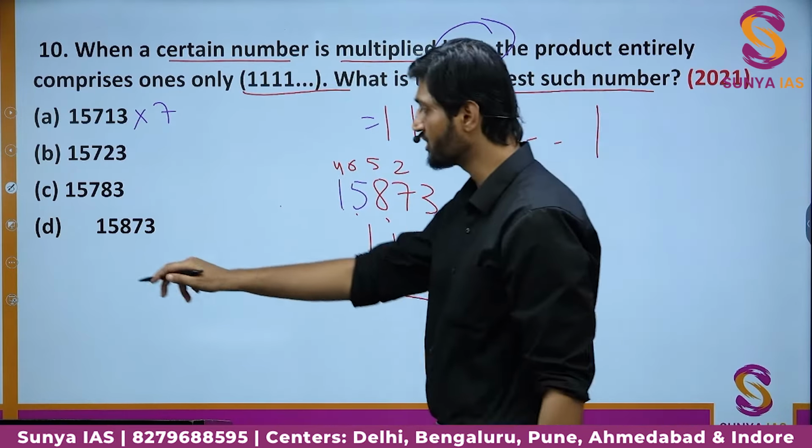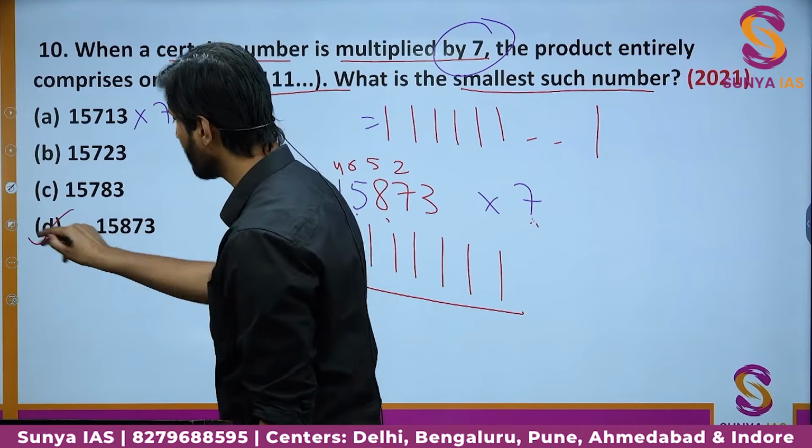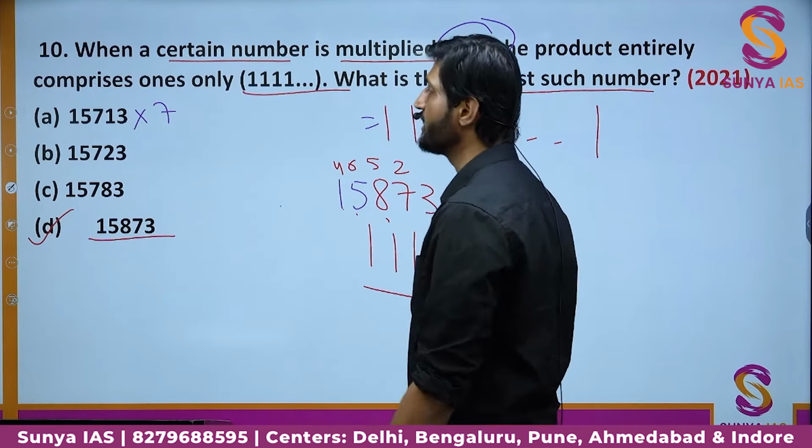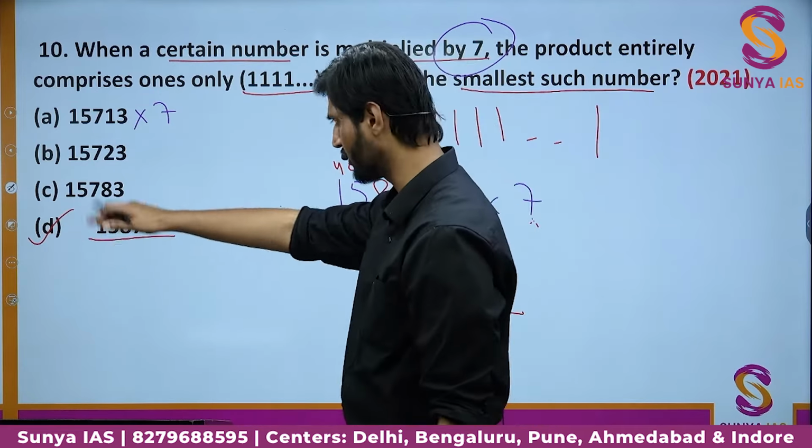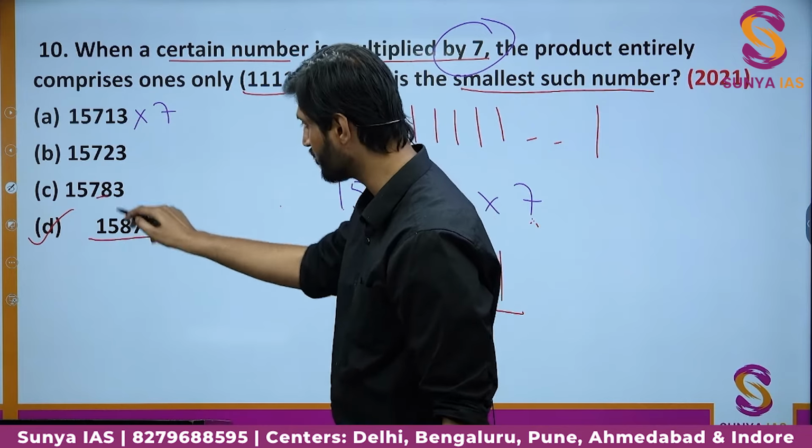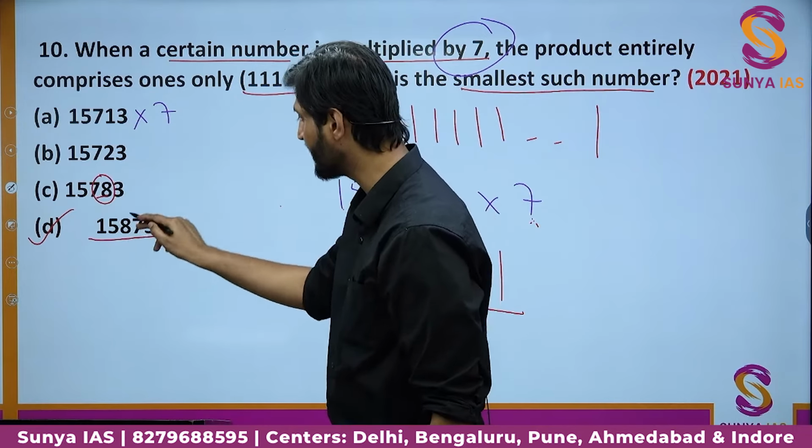So the correct option in this case is going to be option number D, which is 1, 5, 8, 7, 3. Okay, so there is no correction. Sorry for that. All the numbers are different. So the only difference is this is 7, 8, this is 8, 7.